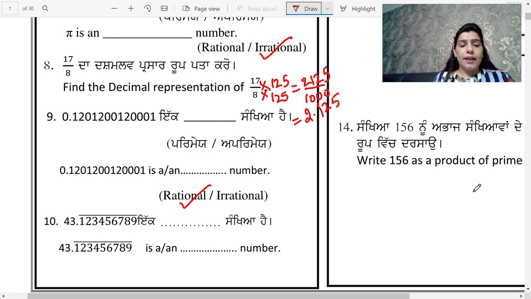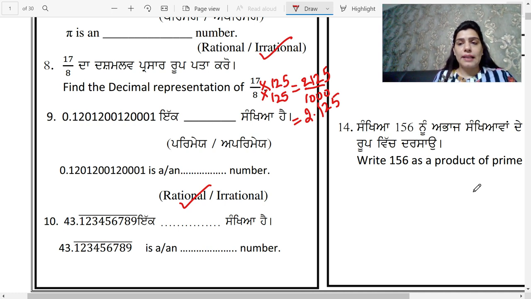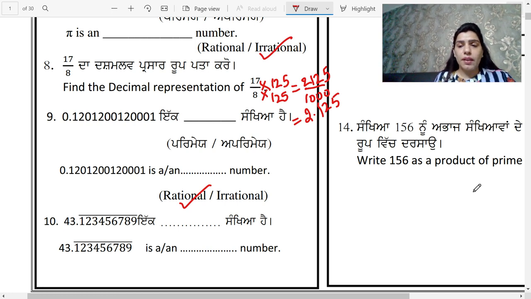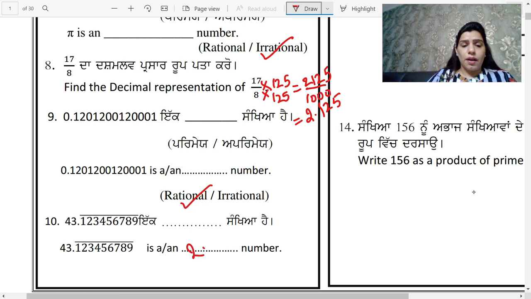43.123456789 bar is a dash number, rational or irrational? Students, although it is non-terminating, it is repeating the same block which is coming under the bar: 1, 2, 3, 4, 5, 6, 7, 8, 9. Then again 1, 2, 3, 4, 5, 6, 7, 8, 9. It is repeating again and again. It is non-terminating but repeating. So it is a rational number.